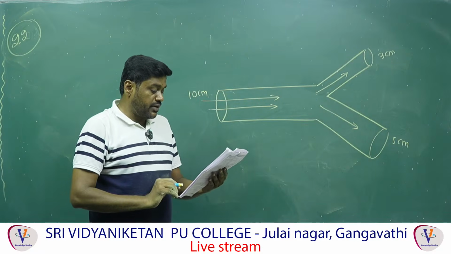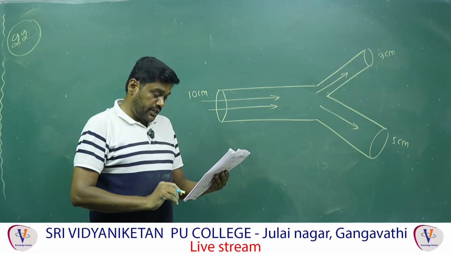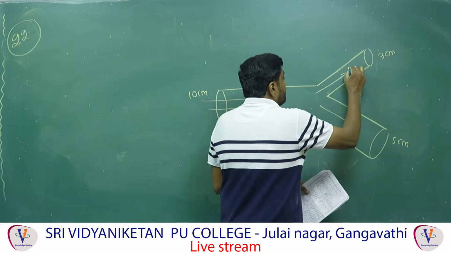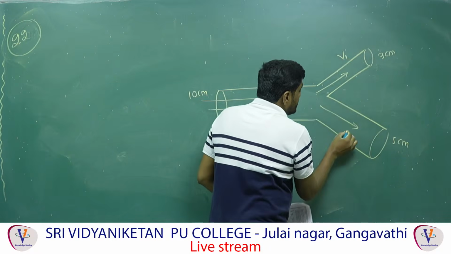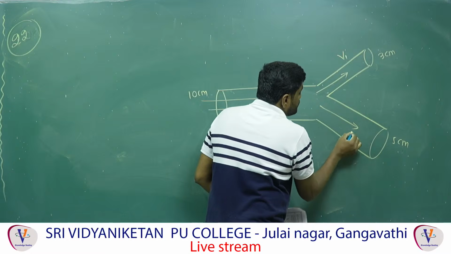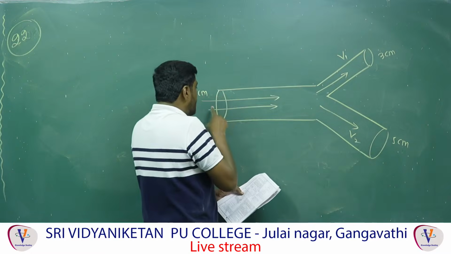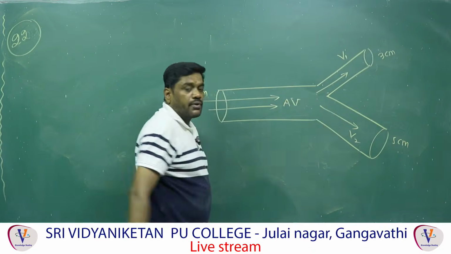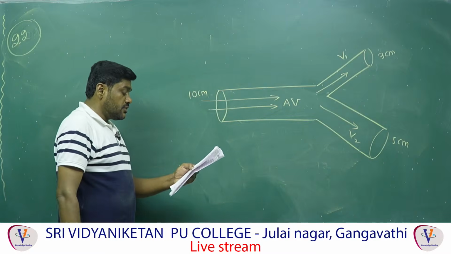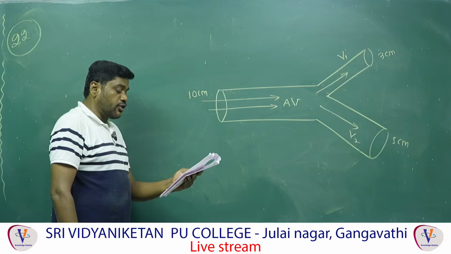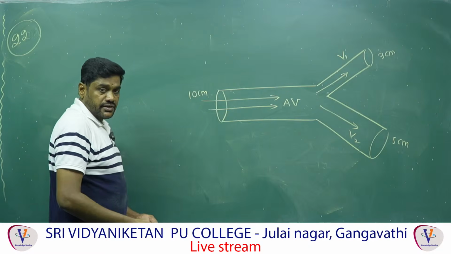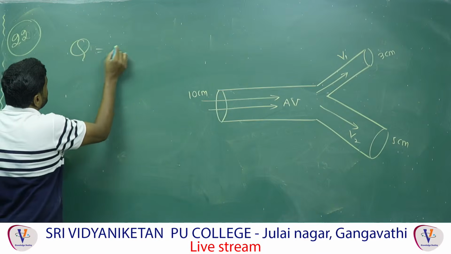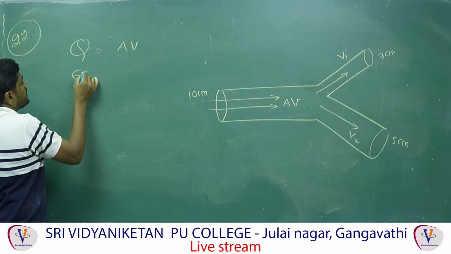Here, in the first case, they have given the velocity of the flowing water in the pipe of radius 3 centimeter; let us suppose it is V1. In this case they are asking what is the velocity in this branch, V2. For the 10 centimeter pipe they have given the A into V value. A into V is 600 pi centimeter cube per second, nothing but the discharge rate. So the equation of continuity: Q is equal to A into V, given as 600 pi.